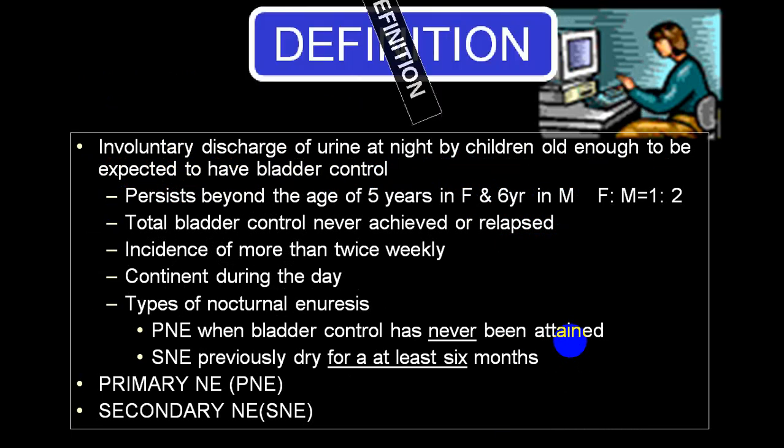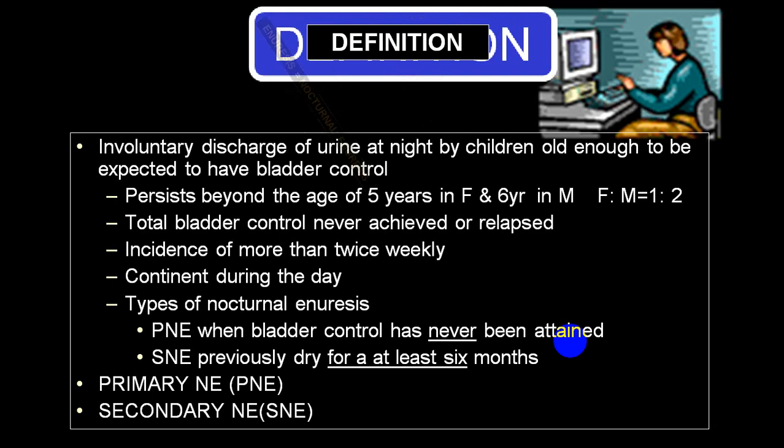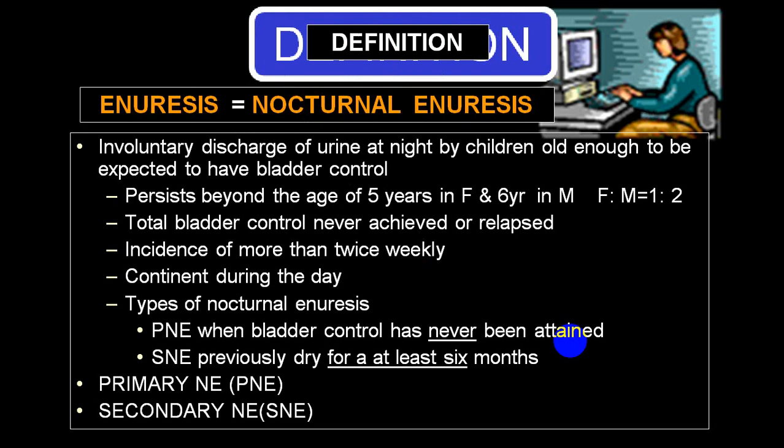Nocturnal enuresis can be defined as involuntary discharge of urine at night by children who are old enough to be expected to have bladder control. So the age fixed is 5 years for female and 6 years for male. Female to male ratio is 1:2. Total bladder control is never achieved, or is replaced or relapsed. Incidence is more than twice weekly. The person is continent during the day, meaning the person is able to control micturition and does not have enuresis.